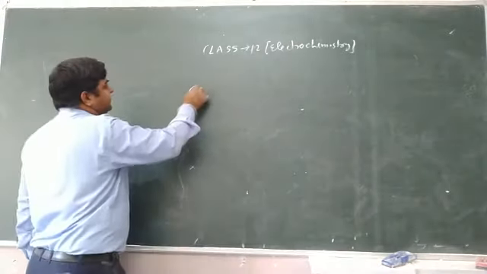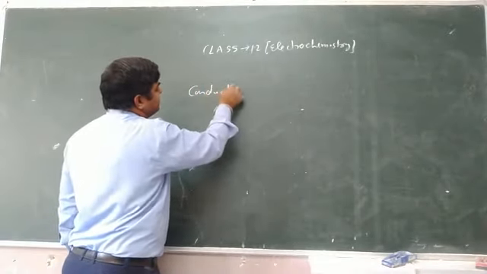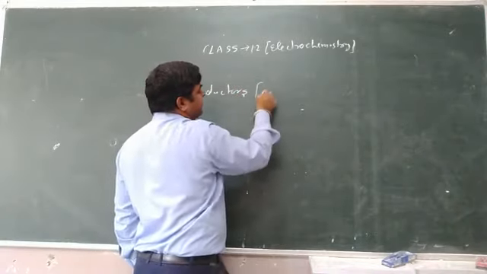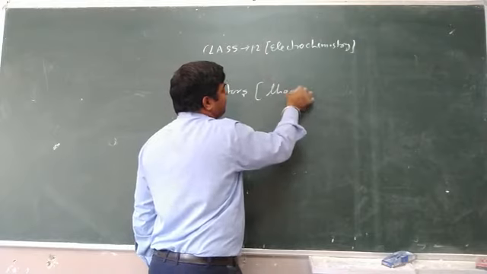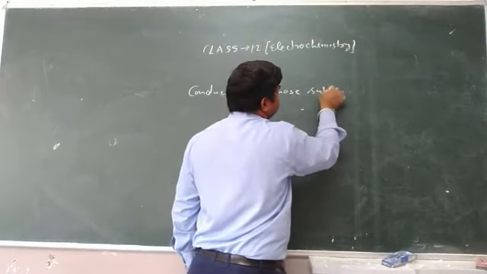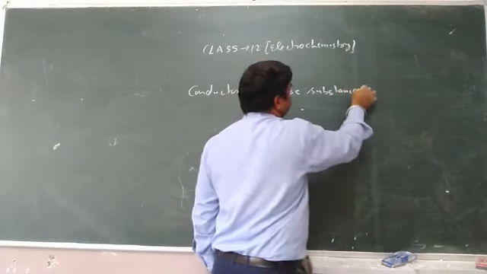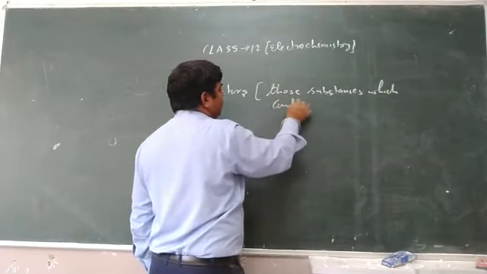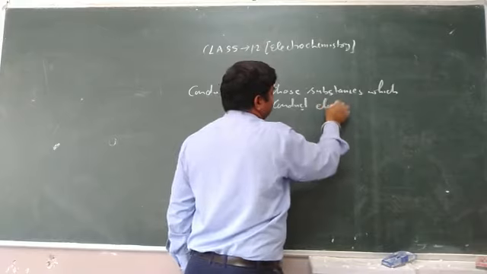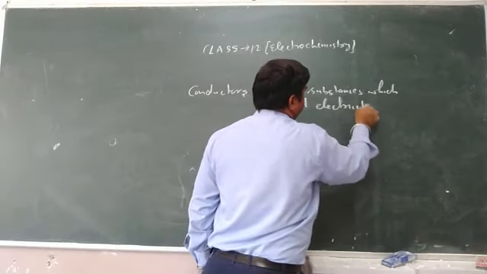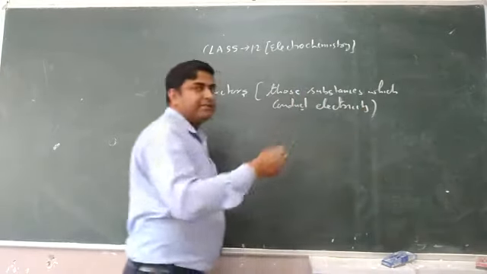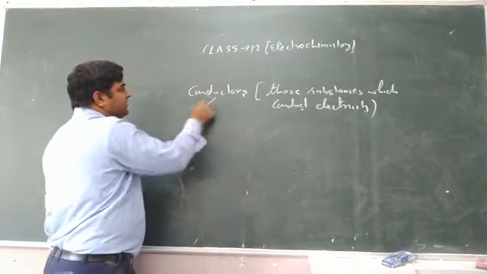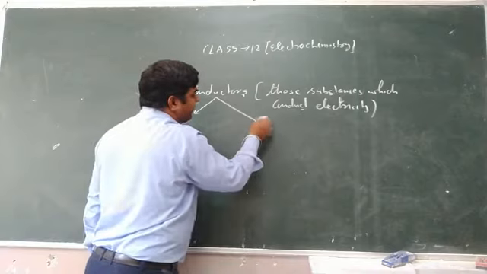So, conductors are those substances which conduct electricity. When we say conductor, we say those substances which conduct electricity, or which allow the electricity to pass through it. Now, conductors are divided into two categories.